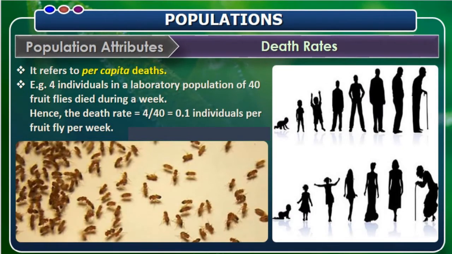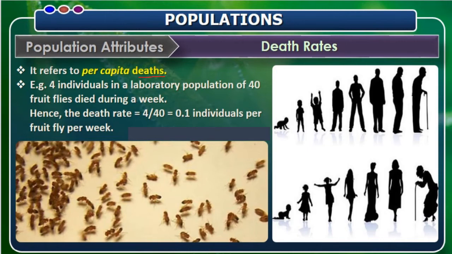So next is the death rate. When we say death rate, it means the mortality rate. Usually the death rate is expressed as the number of deaths per 1,000 individuals of the population per year. The changes in the number of individuals in a population are due to their natality and also mortality, we can say. So here, death rate refers to per capita deaths.